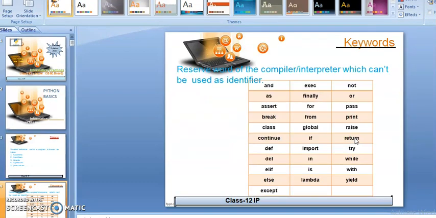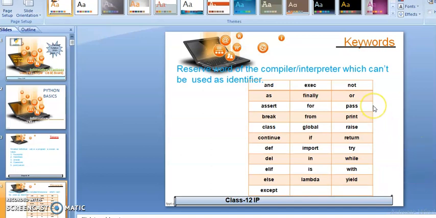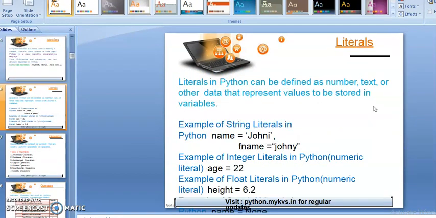So firstly we'll start with the keywords. Keywords, students, are known as the reserved words of any programming language, and these words have a special meaning, and the compiler of any programming language knows the special meaning of that keyword. So here are the keywords of the Python programming language, and after keywords we will discuss the identifier.